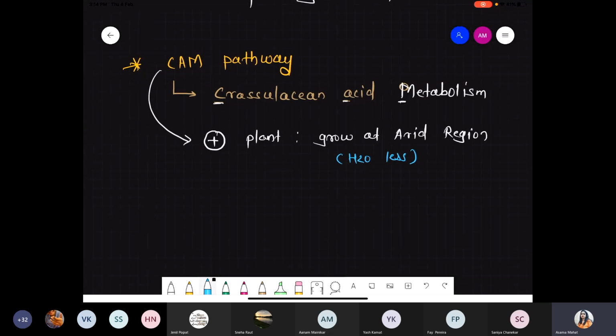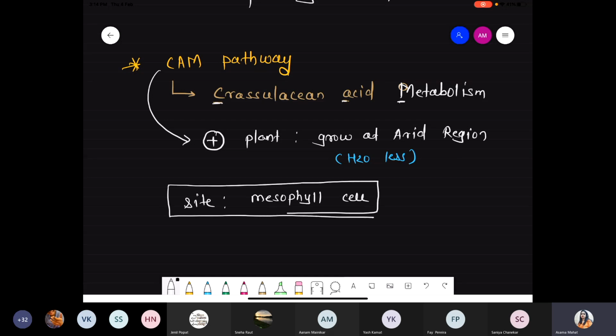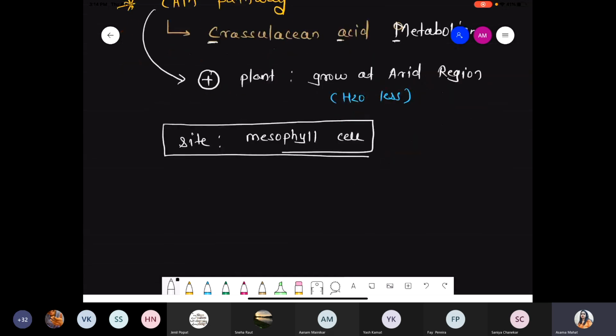Now another important point: what is the site for this CAM pathway? Basically it is the mesophyll cells, and the entire process occurs inside the mesophyll cells. But there is one unique point with respect to the CAM pathway.